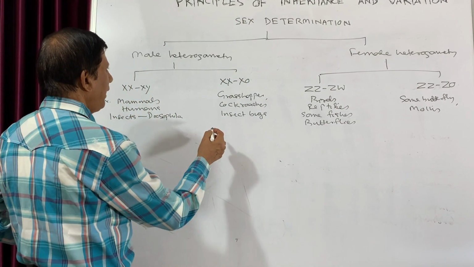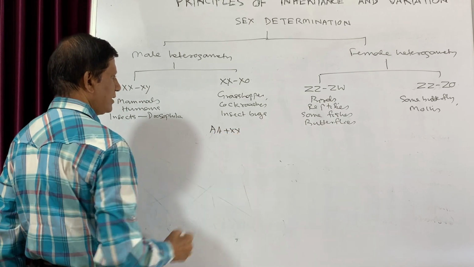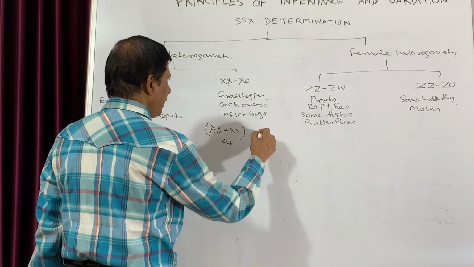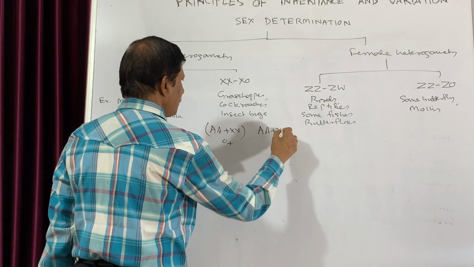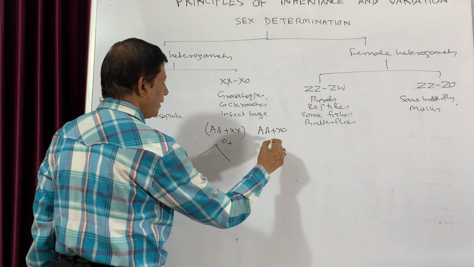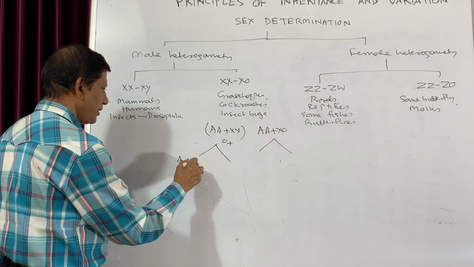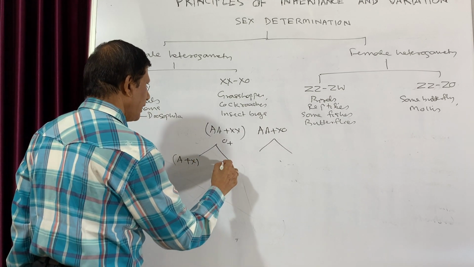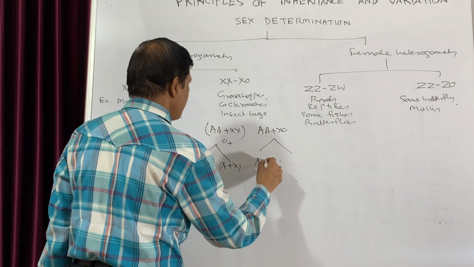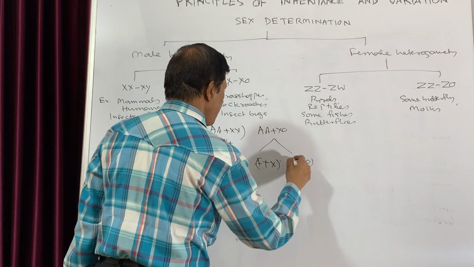So here also you will find that it is AA and XX. This is the female, and the male will be AA and XO. Now this will produce two types of eggs. This will produce two types of sperms. So this will be A plus X, and this will be again A plus X, while this will produce A plus X, and this will produce A plus O.